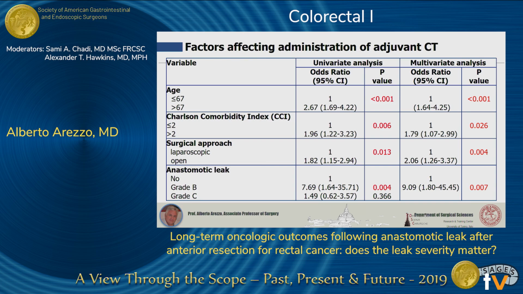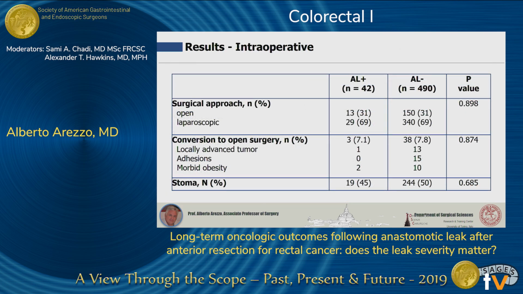Which are the factors that affect the administration of adjuvant chemotherapy? Well, as you see here, no surprise to say that the age was a parameter, the Charlson Comorbidity Index was also a parameter, positive, the surgical approach, and the anastomotic leak itself. But interestingly, as you see, we lose in the multivariate analysis the grade C of the anastomotic leak. So apparently, grade B has a role in the administration of adjuvant therapy, chemotherapy afterwards.